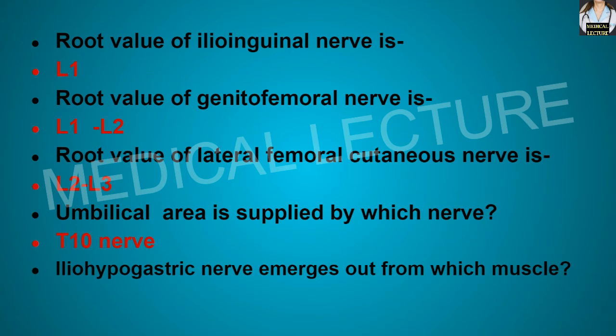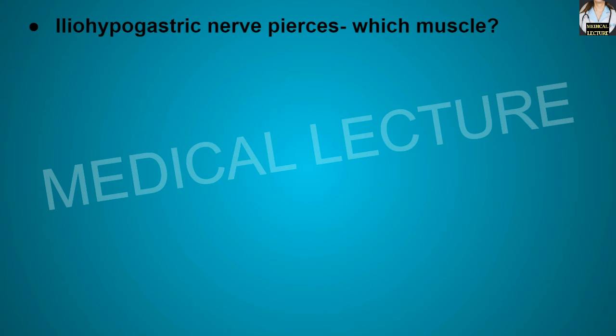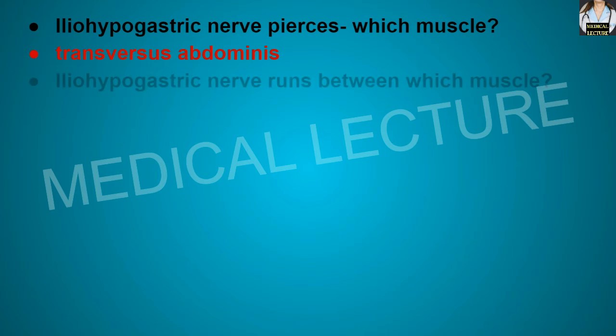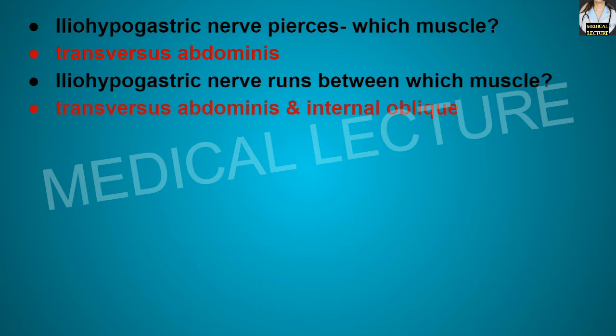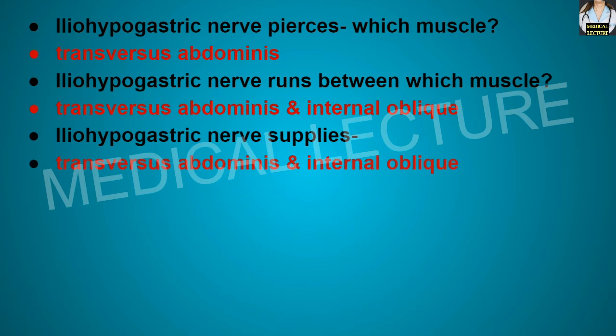Iliohypogastric nerve emerges out from which muscle? It emerges out from the lateral border of the psoas major muscle. Iliohypogastric nerve pierces which muscle? It pierces the transversus abdominis muscle. Iliohypogastric nerve runs between which muscles? It runs between the transversus abdominis and the internal oblique muscle. Iliohypogastric nerve supplies what? It supplies the transversus abdominis and the internal oblique muscle.